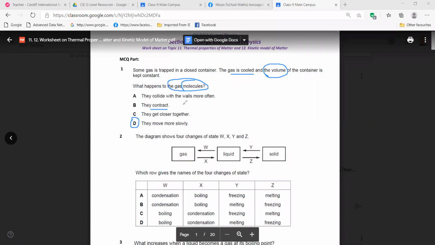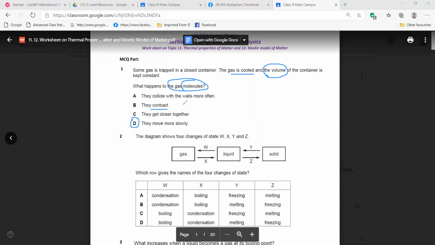Molecules structure. Atom. They are in nucleus and in the shell, right? The electrons. Their size will be fixed. Only the gap between them, their intermolecular force or their bonding, there will be change. But inside the atom, inside the elements, there will be no change.